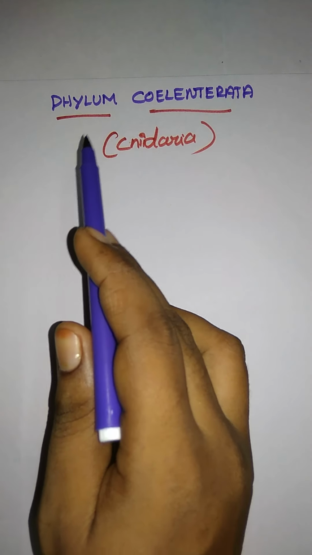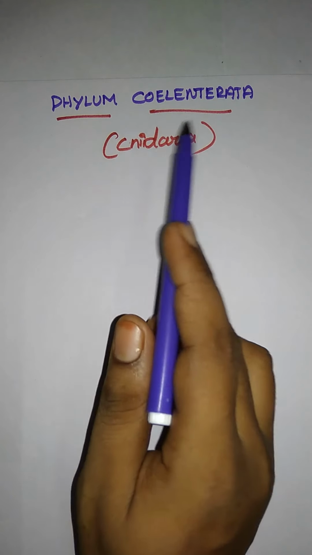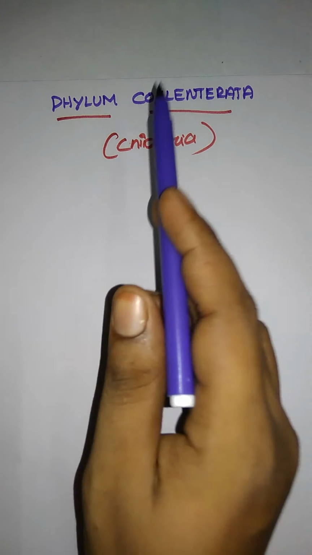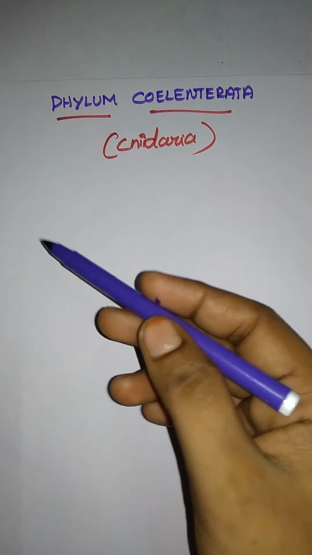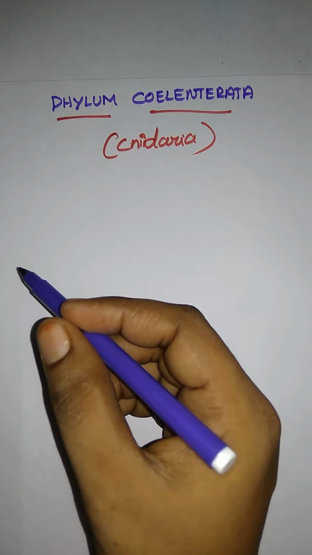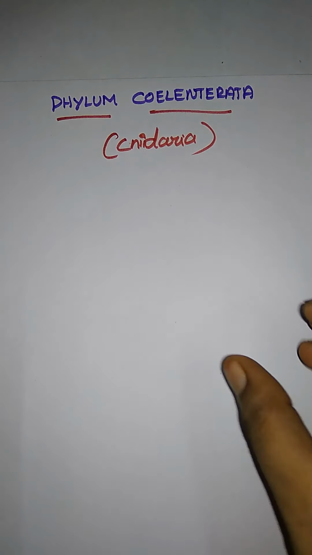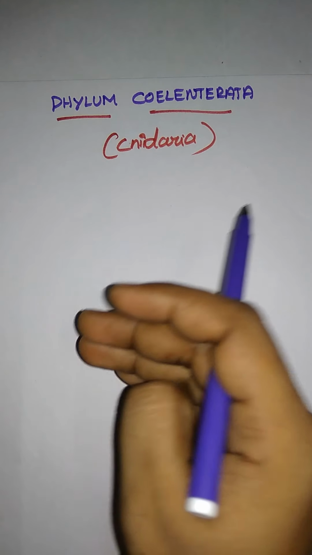The next topic we are having is phylum Coelenterata, also called Cnidaria. Here the C is silent, Cnidaria. Coelenterata, here I have to take the meaning for that. First one, coelom. We already said what a coelom is: a body cavity that separates the body wall from the digestive part, that is the gut, right? Same like that, here also they are having a hollow intestinal part, just separated by some layer.